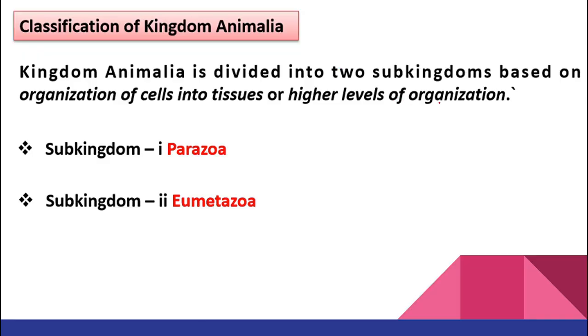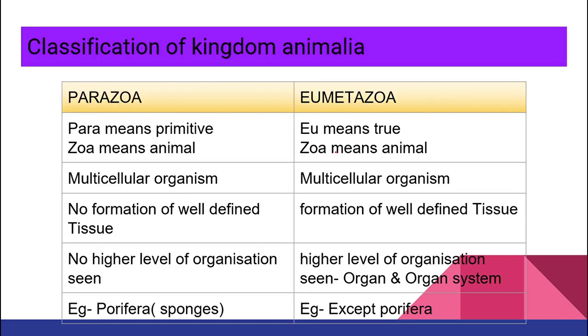Now, let's come back to our topic, that is classification of kingdom Animalia. The kingdom Animalia is divided into two subkingdoms, Parazoa and Eumetazoa. We have already seen all these things. Let's differentiate between Parazoa and Eumetazoa. Para means primitive and zoa means animal. Eu means true and zoa means animal. Are they both multicellular? Both are multicellular.